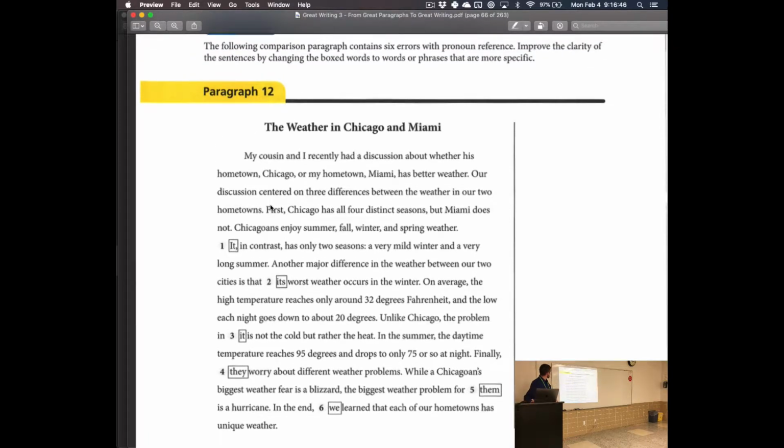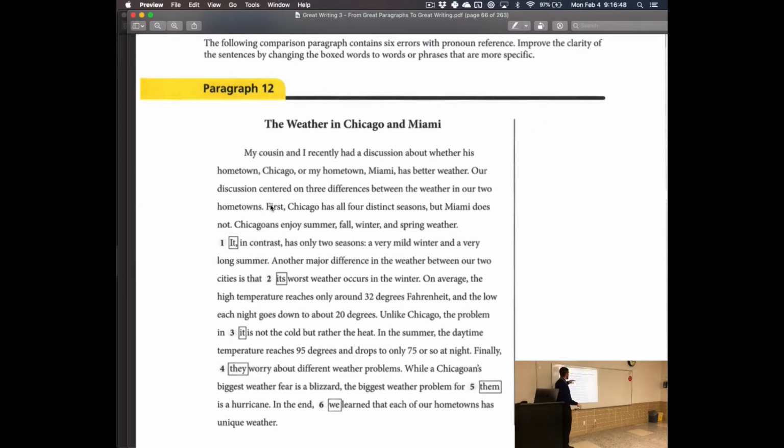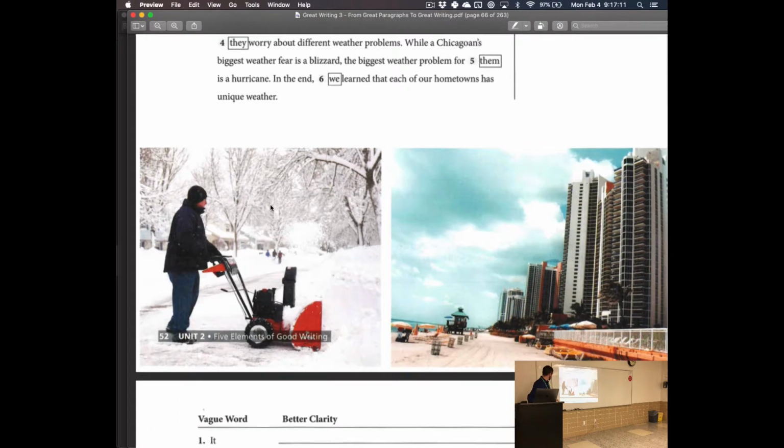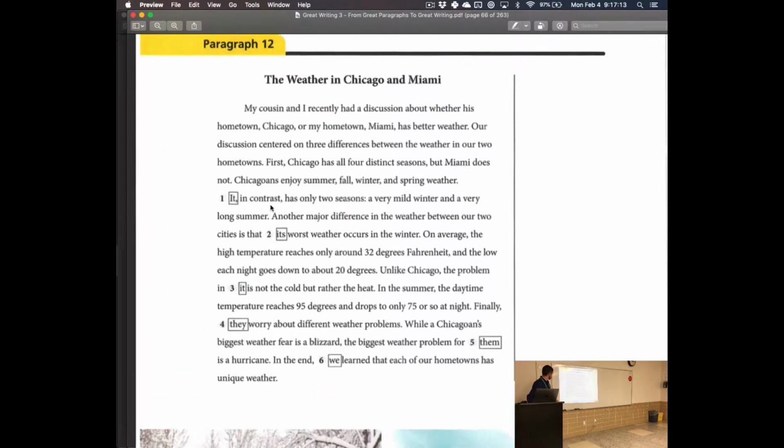So we'll do this as a class very quickly, just kind of warm up and remember clarity. The following comparison paragraph contains 6 errors with pronoun reference. Improve the clarity of the sentences by changing the boxed words to words or phrases that are more specific, more accurate, more clear. This is page 52.